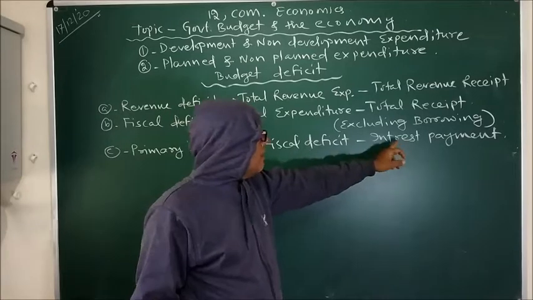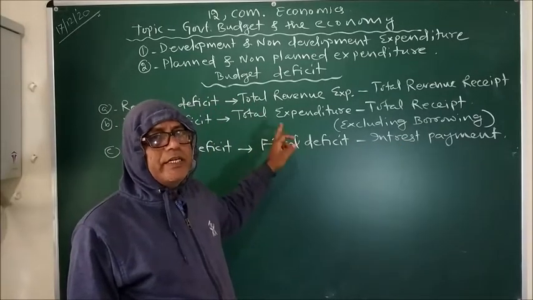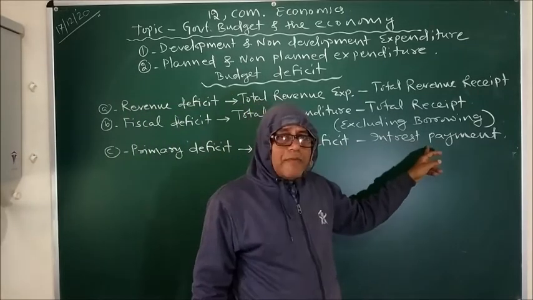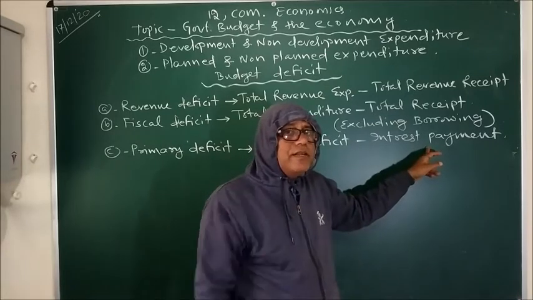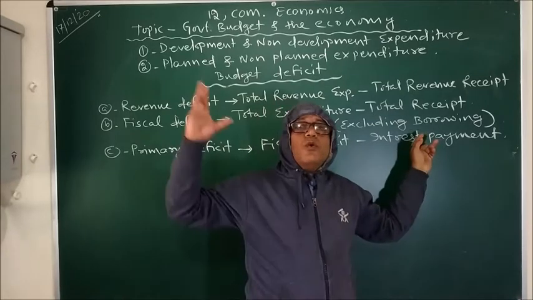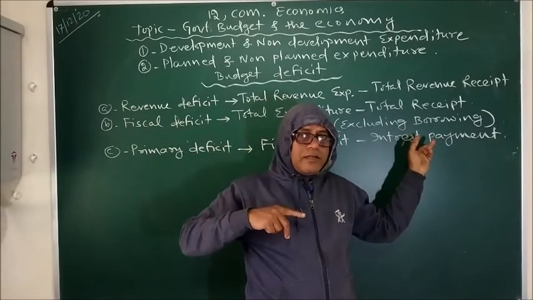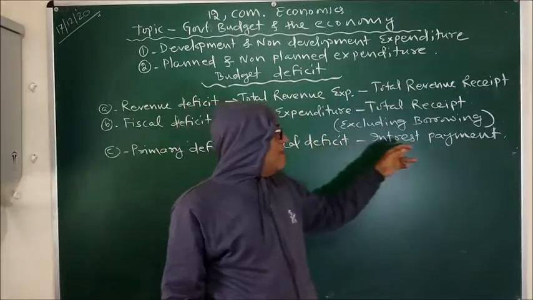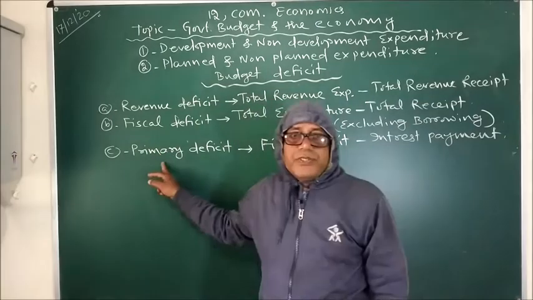By reducing interest payment from fiscal deficit. From the budgetary or fiscal deficit, if we reduce the amount of interest that we are paying, for the previous loans that we have taken, for which we have to pay some interest, then we will arrive at primary deficit.